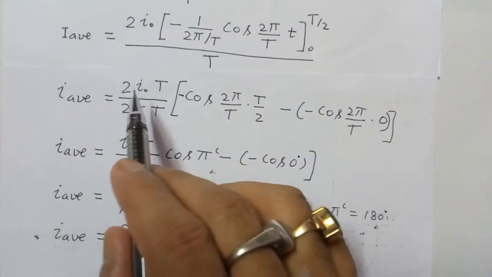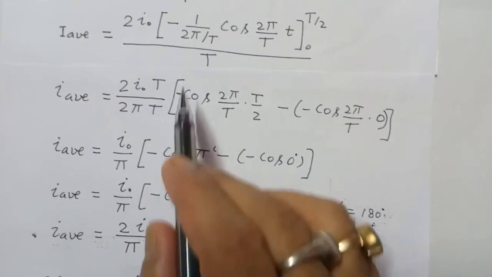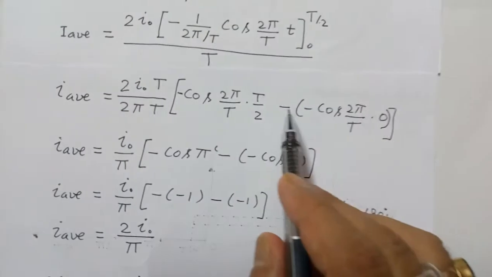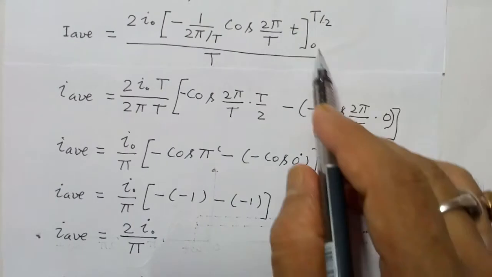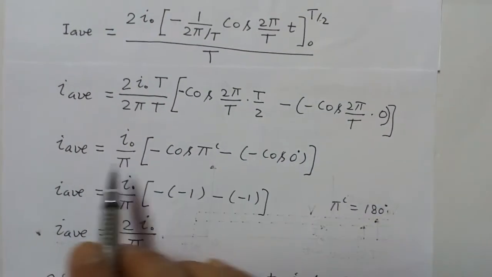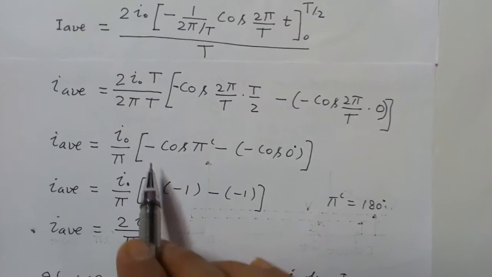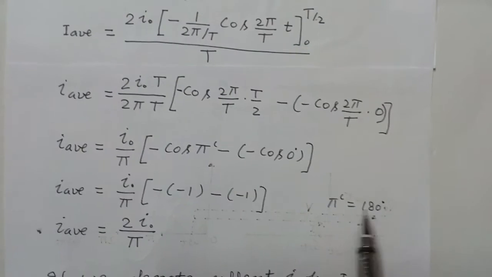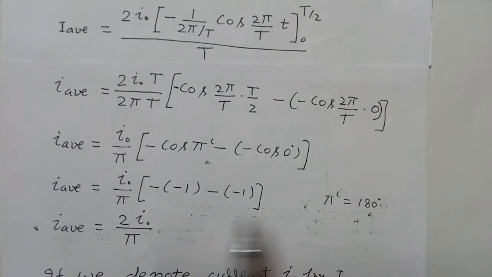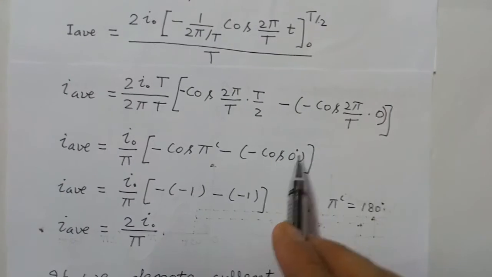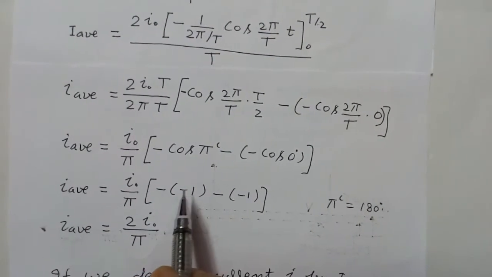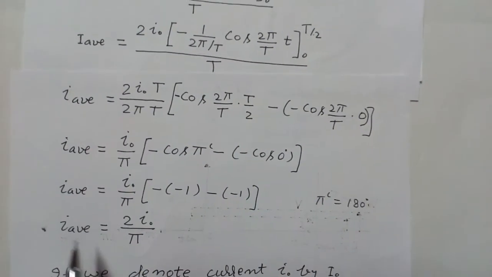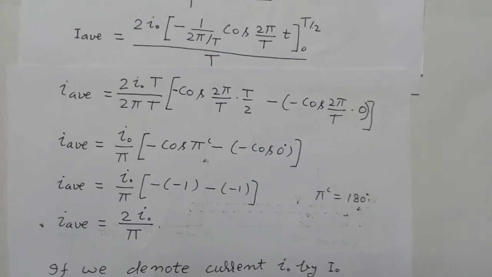So this is equal to 2I naught into capital T upon 2 pi T inside the bracket, minus cos 2 pi upon capital T into T by 2, this is the upper limit, minus cos 2 pi by capital T into 0, this is the lower limit. So this is equal to I naught upon pi inside the bracket, minus cos pi radian minus cos 0 degree. Now pi radian is 180 degree, and cos pi radian or cos 180 degree is equal to minus 1, and this minus cos 0 is minus 1. This minus 1 into minus 1 becomes plus 1, and this minus 1 into minus 1 becomes plus 1. So this is 1 plus 1. So I average is equal to 2I naught upon pi.